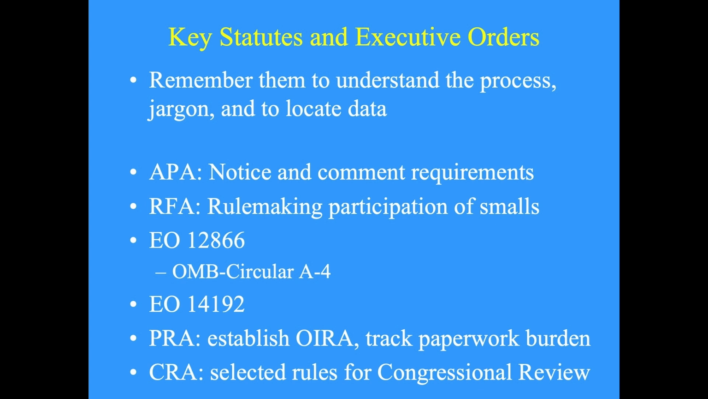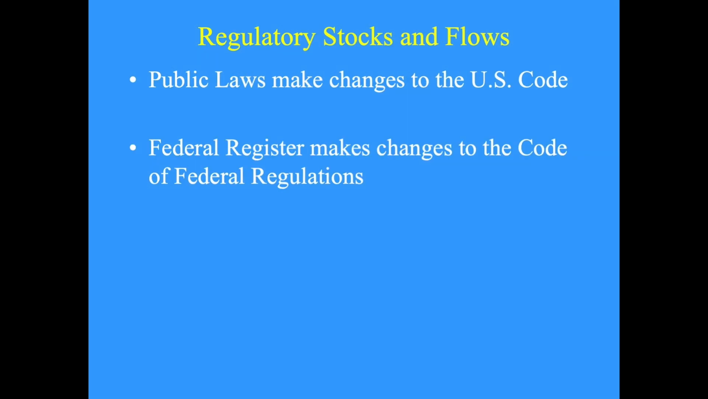For our purposes, the APA is about notice and comment requirements. The RFA requires rulemaking to involve participation of small businesses and organizations. EO 12866 sets analytical standards and requires executive agencies to submit their more important rules to the White House for review, particularly by OIRA, which is the Office of Information and Regulatory Affairs within the OMB. The PRA established OIRA and requires tracking of paperwork burdens. The CRA is about selected rules for congressional review.